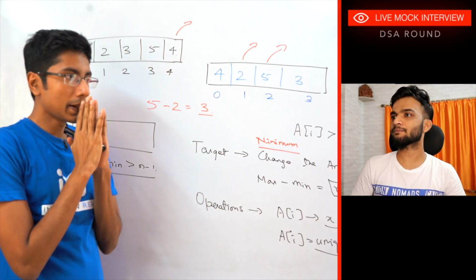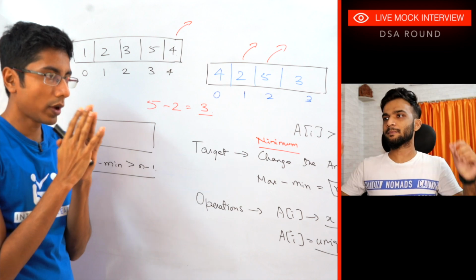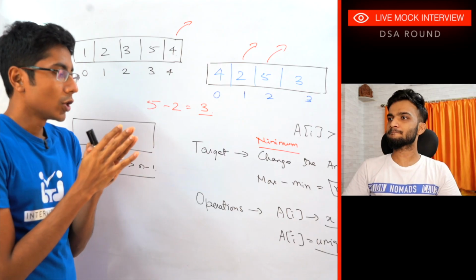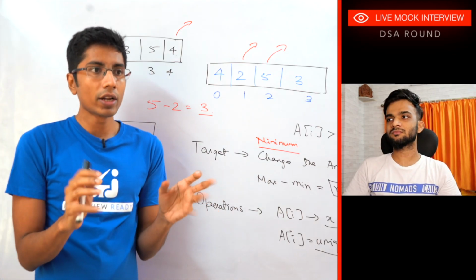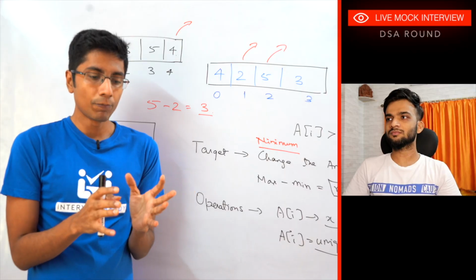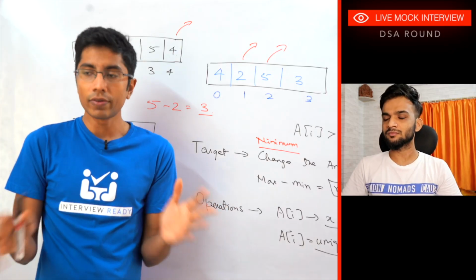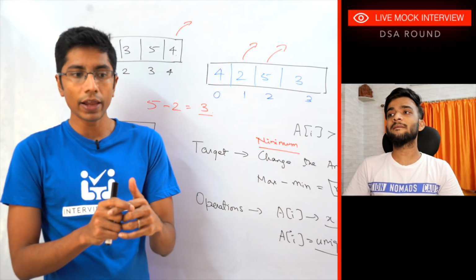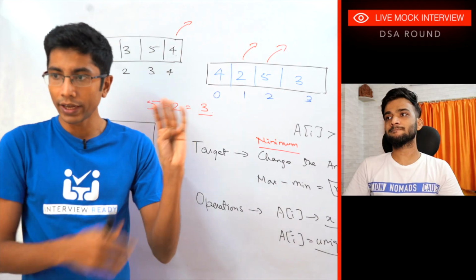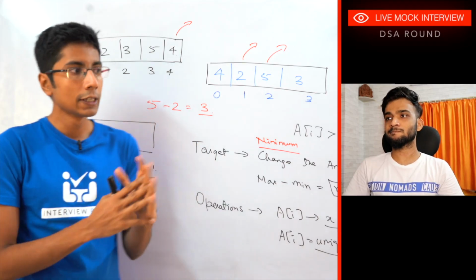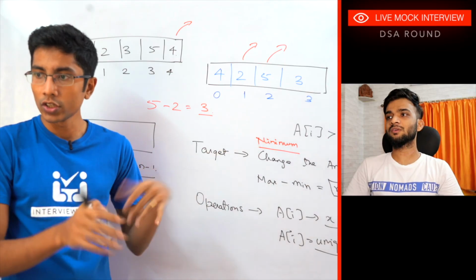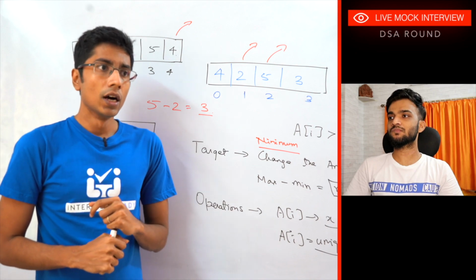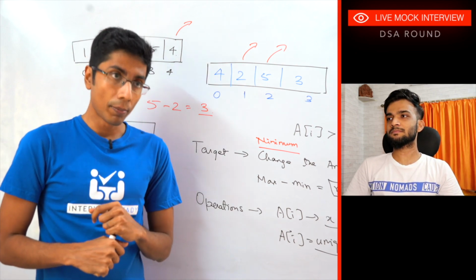Right. So let me think about how do I map elements. Firstly, let me take a very basic scenario and let's see if I can map everything to this. The permutation of an array is always valid. So if I have, let's say, 5 as the size of the array, so I need 4 as the difference between max minus min. So I'm getting 1, 2, 3, 4, 5. Any permutation here is fine. Right. Anything else is a problem.